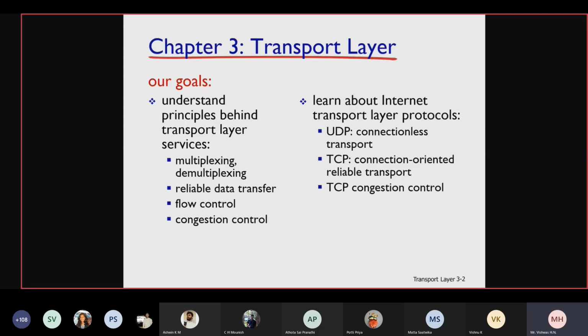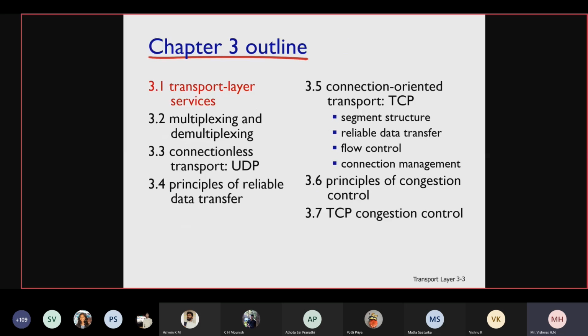Let us see what other things we are going to learn here. Our goals are to understand the principles behind transport layer services like multiplexing, demultiplexing, reliable data transfer, flow control, and congestion control, and the difference between them. Then learn about internet transport layer protocols like UDP and TCP. Under TCP, you will be learning how TCP evolved. So the first thing you are going to study under this chapter is 3.1, transport layer services.